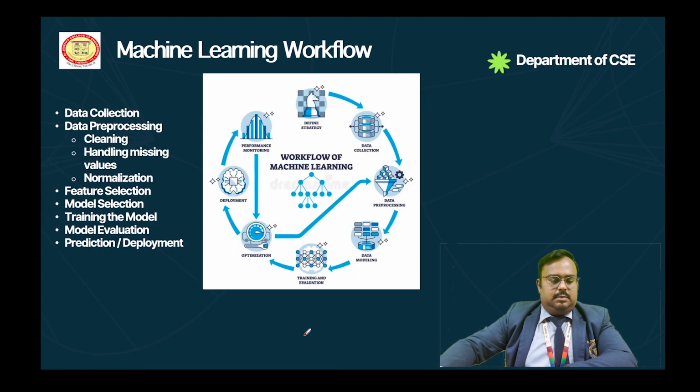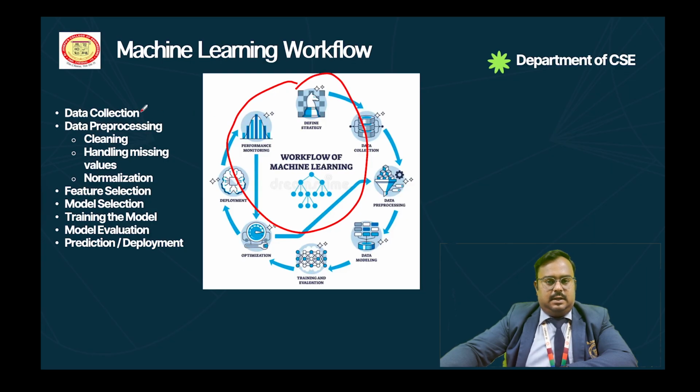So next one is machine learning workflow. So what is the workflow of machine learning? Okay, so first one is data collection. We already discussed data collection, right? Data collection is nothing but the collection of sample data from various sources. So we have to get the data from online or traditional ways or any digital way. After data collection we have to do the data processing. Data processing is a very important thing in the machine learning workflow.